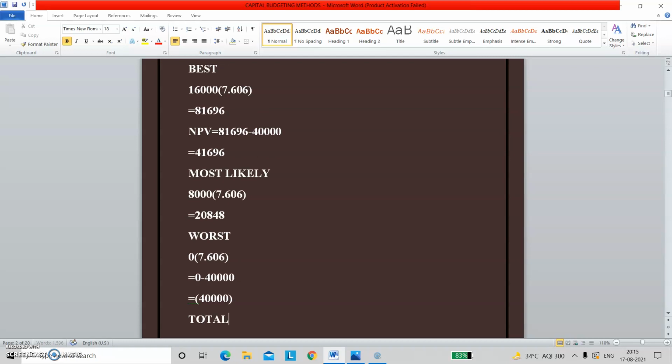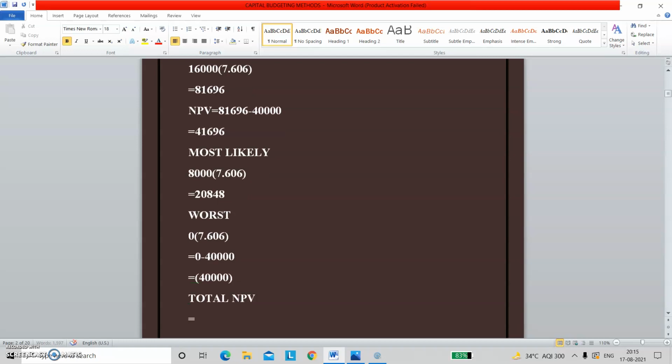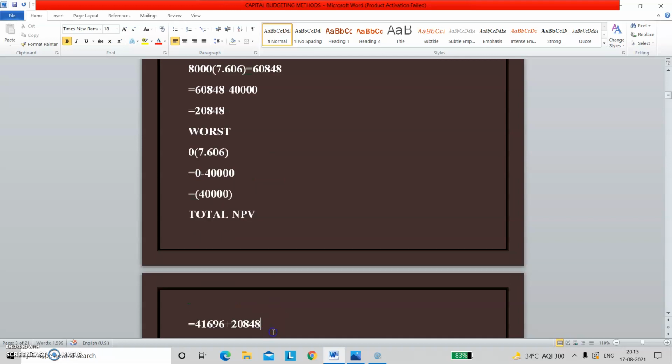So now total NPV will be 41696 plus the next, 60848 minus 40,000, which is 20848, right? Total NPV will be plus, in brackets, 40,000.